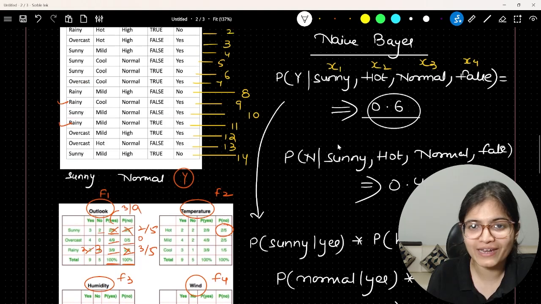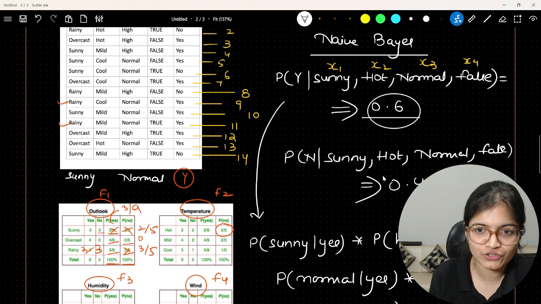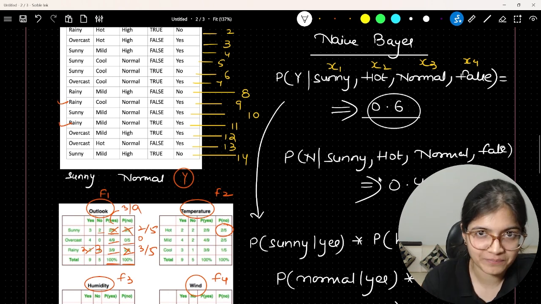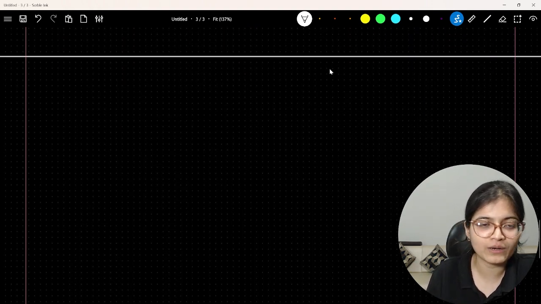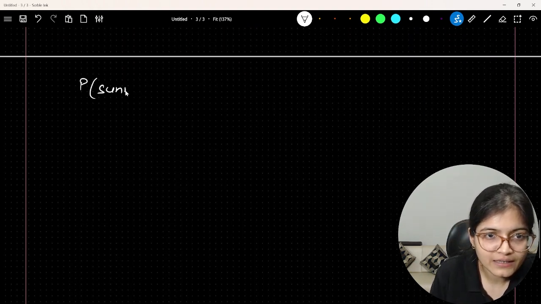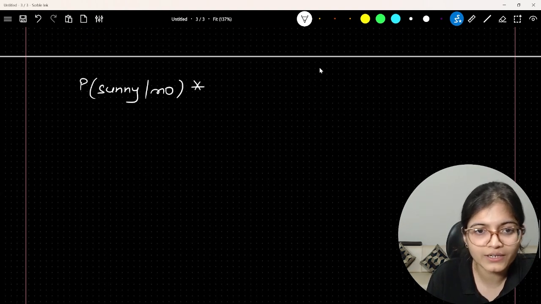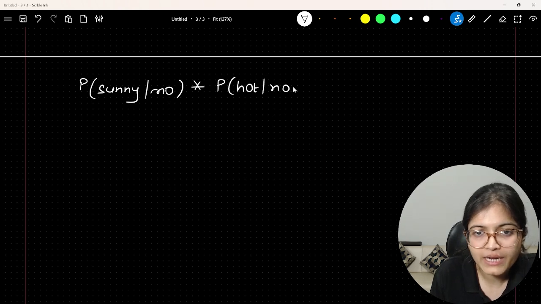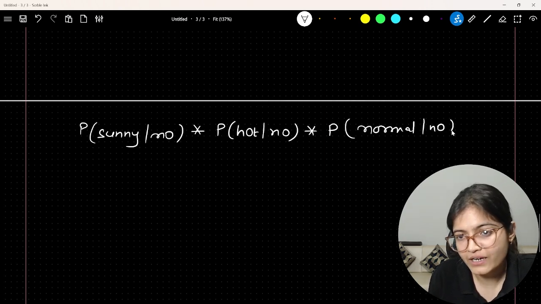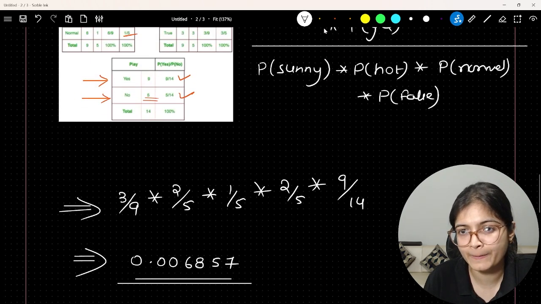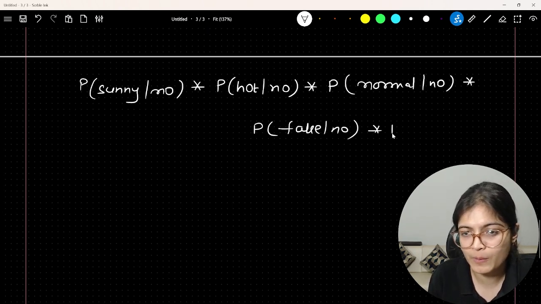Because when we are trying to evaluate or compare the probability of yes given these features and the probability of no given these features, obviously the denominator will remain the same. Do you agree with me? If I ask you what is the probability of no, you will say it will be the probability of sunny given no, into the probability of hot given no, into the probability of normal given no, into the probability of false given no. Same 4 features that we have, into the probability of no.